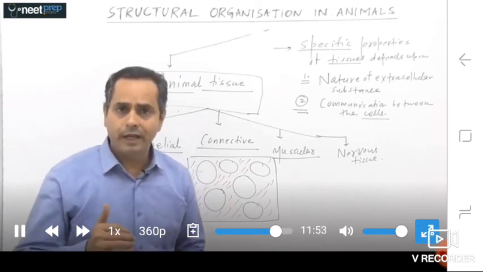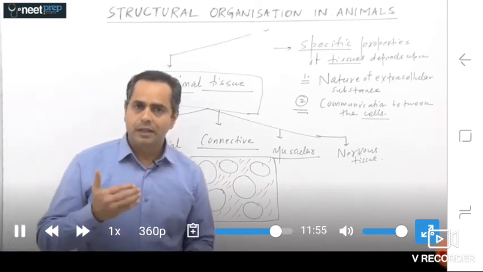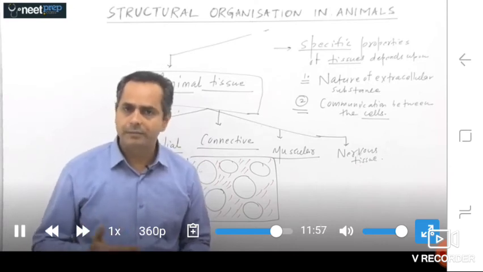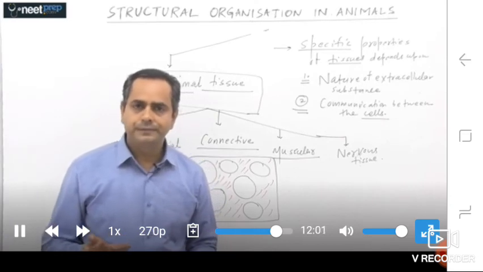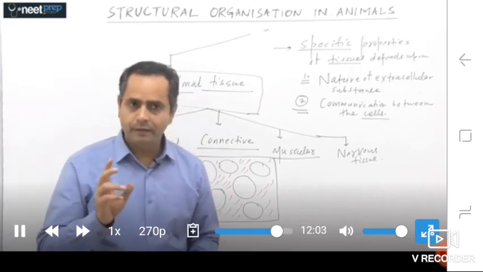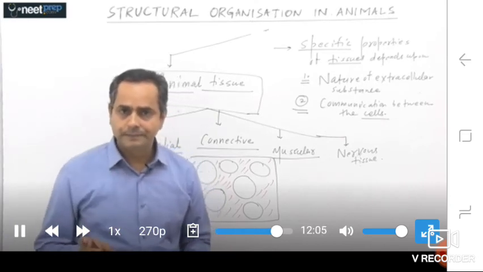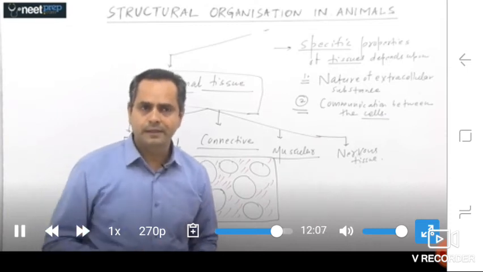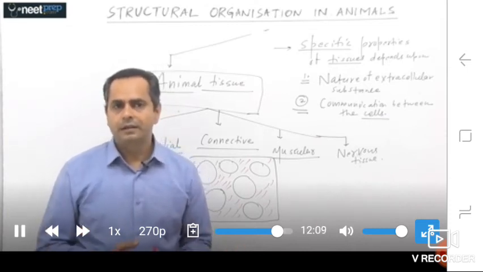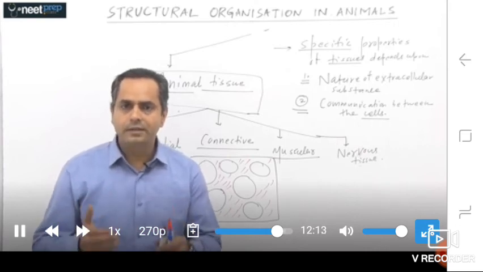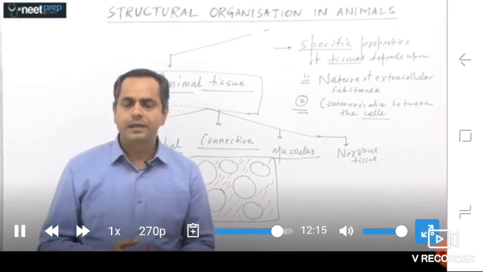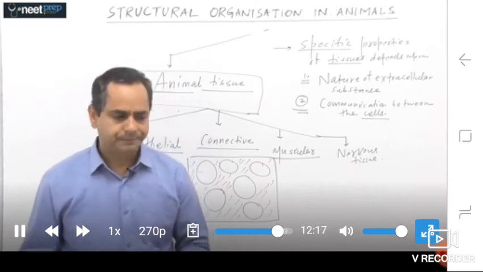And if we talk about the variety of tissues, epithelial, connective, muscular and nervous, it basically depends upon the type of cells, the arrangement of cells, and the third part, what kind of extracellular substances are present outside the cells.